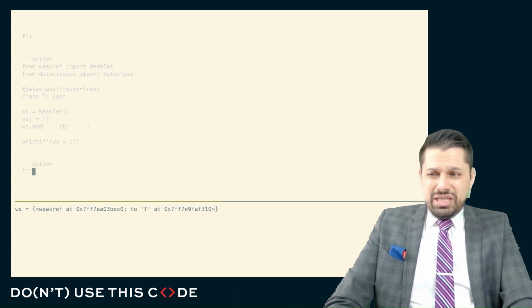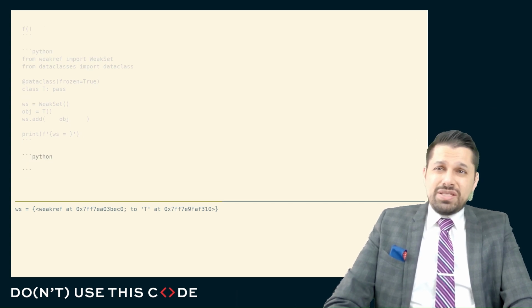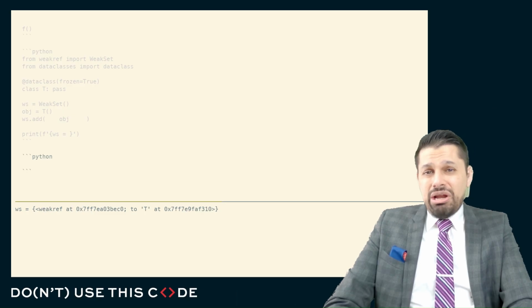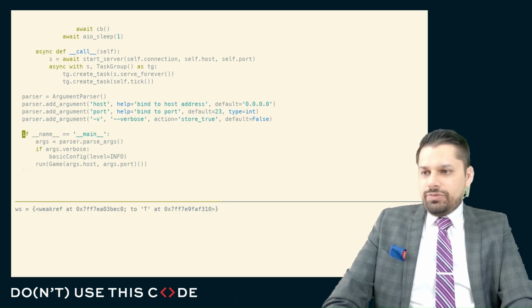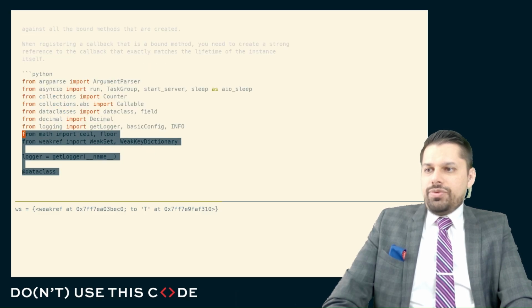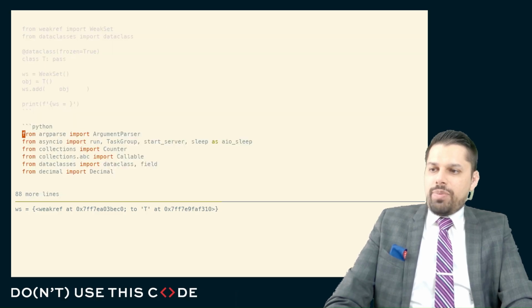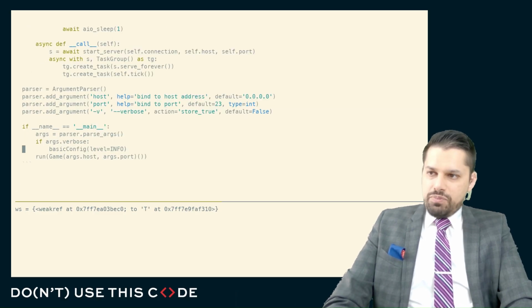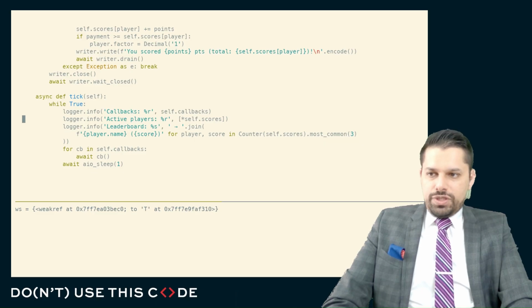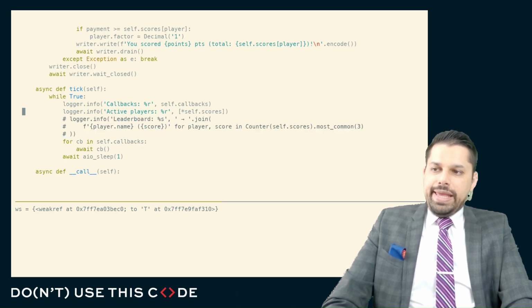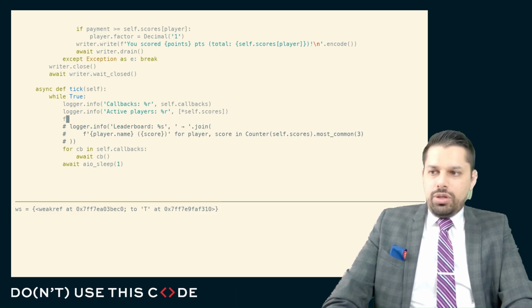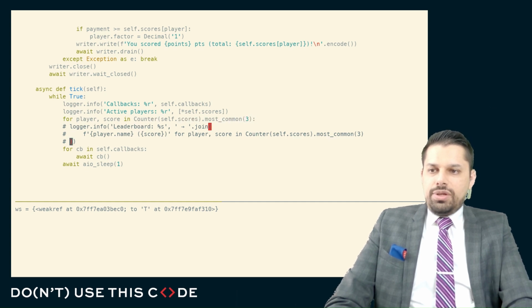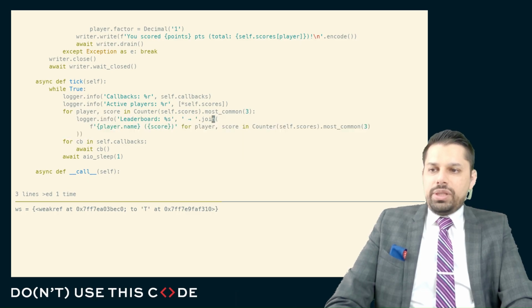Well, this leads to some interesting consequences. And one of those interesting consequences is that some transformations that we might anticipate are innocuous are actually not innocuous in Python. I'll show you one example from the code itself. And this may require that I run this code. So let's grab our code, and I'll show you one interesting thing. In an earlier version of this code, there was another bug. This line here that printed out the leaderboard was written like this. It would print out the top 3 players.